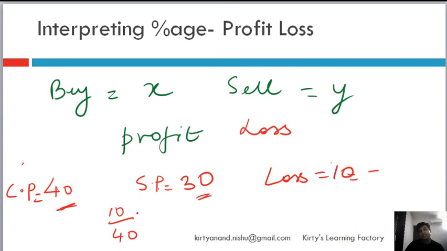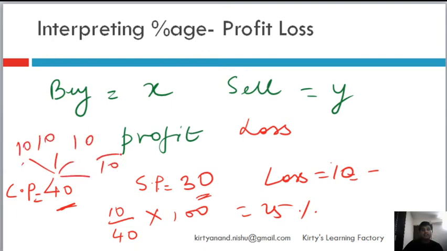So my percentage will be that I invested 40 rupees and from that I lost 10 rupees. So it should be a percentage of what I invested, not what I sold it at. So it should be 10 by 40 into 100, right? And it will come out to 25%. So I made a 25% loss. Very simple. And a good way to look at it is, these are simple things. 40 has 4 parts of 10, 10, 10, 10, and I lost 10. So I lost 1/4, which is 25% or 0.25. So that's how I will calculate the loss.